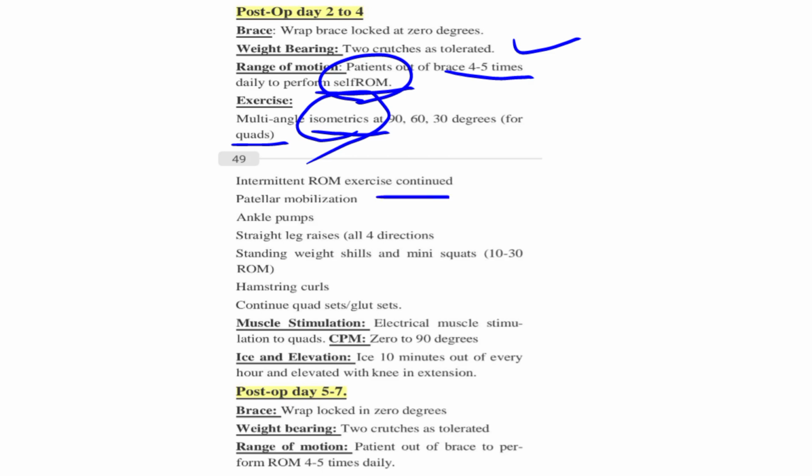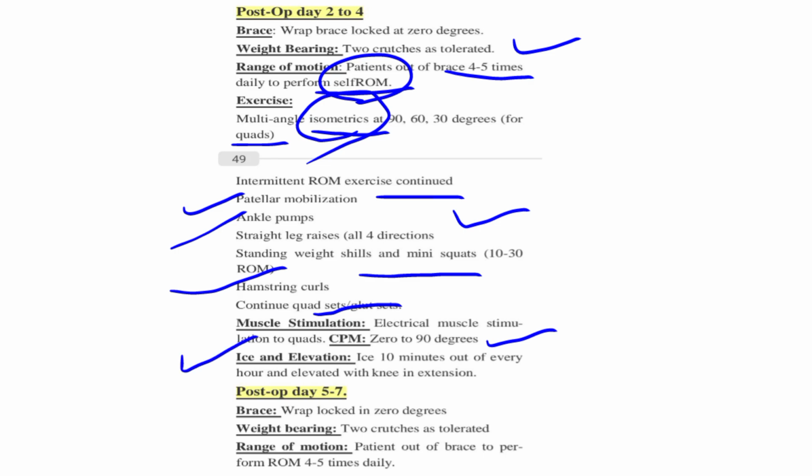Intermittent range of motion exercises, patellar mobilization, ankle pumps, SLR, standing weight shifts and mini squats, 10 to 30 range of motion, hamstring curls. All these exercises from day 1 we can also repeat. Muscle stimulation, CPM 0 to 90 degrees. We can also go for ice and elevation.